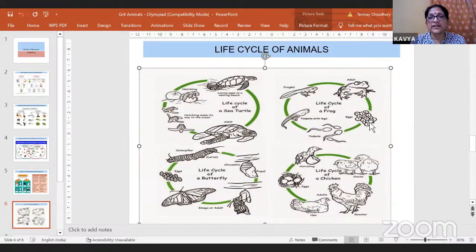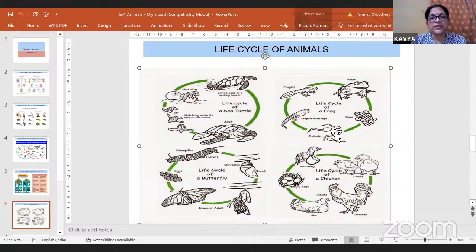Now these eggs hatch into young ones. The young one, after it is hatched from the egg, is known as a larva. The larva of a frog is known as a tadpole. So remember, larva is the young one of any animal that hatches out of the egg. Here the eggs hatch, and the young one hatches out. It does not resemble the adult. You can see this tadpole, does it resemble the frog? No. It looks more like a fish than a frog.